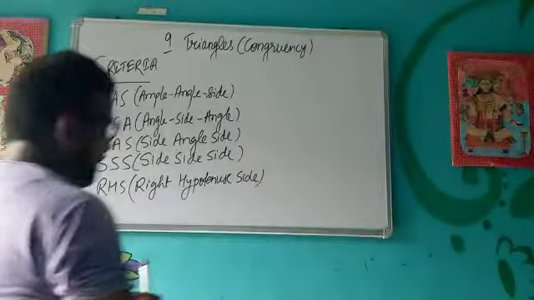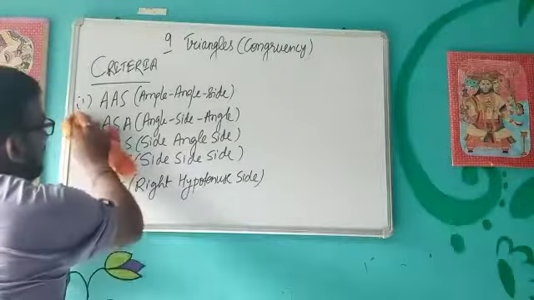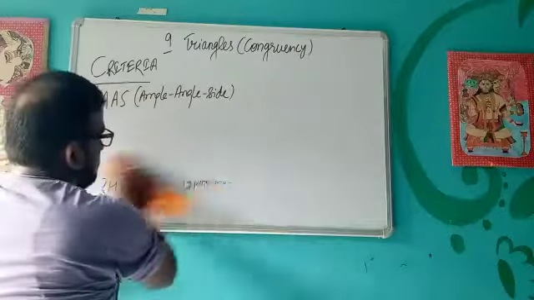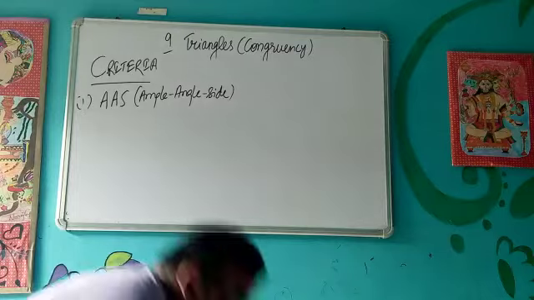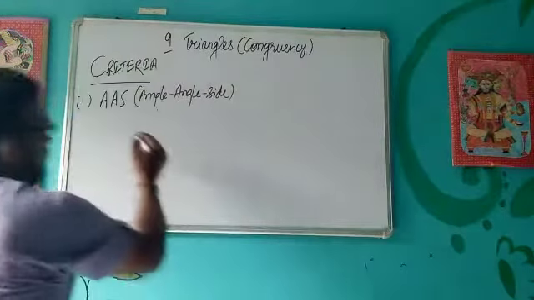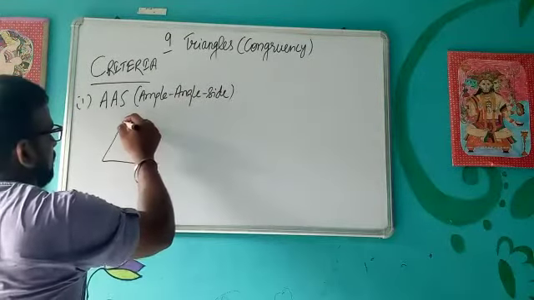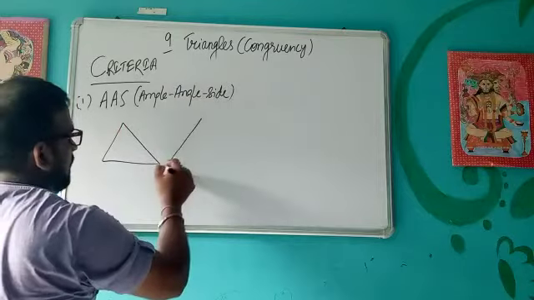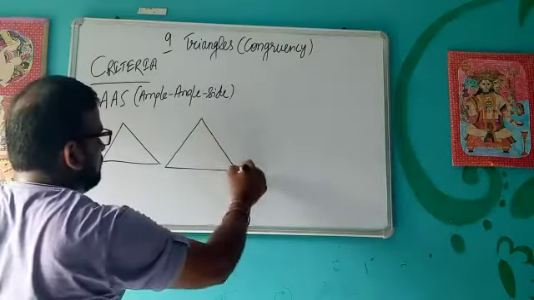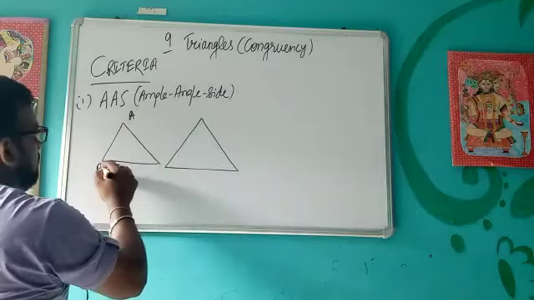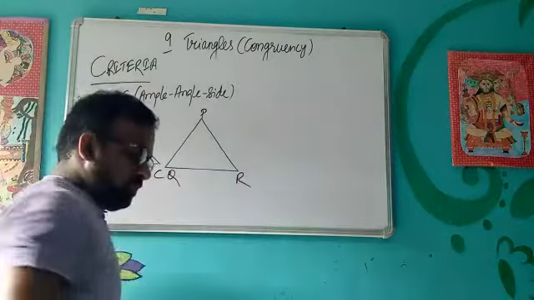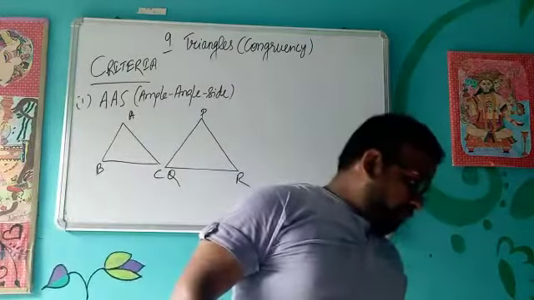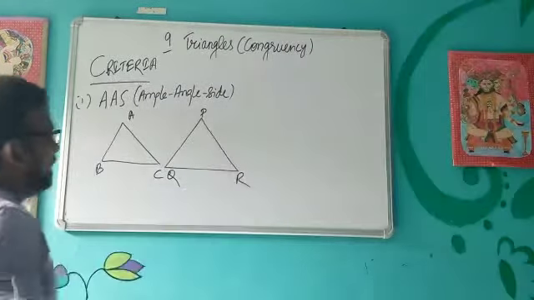Starting with the very first criterion, that is angle side. As the name suggests, angle side. Suppose I have two triangles like this. Suppose this is A, B, C, and this is P, Q, R. Now, what is the meaning of angle side?